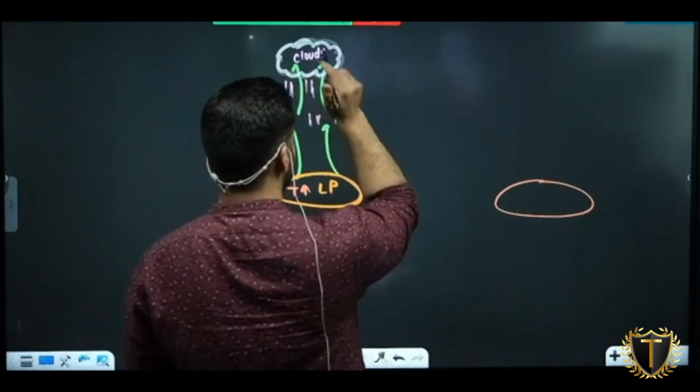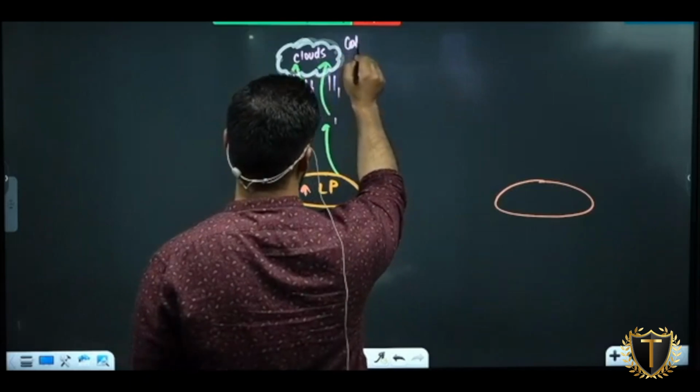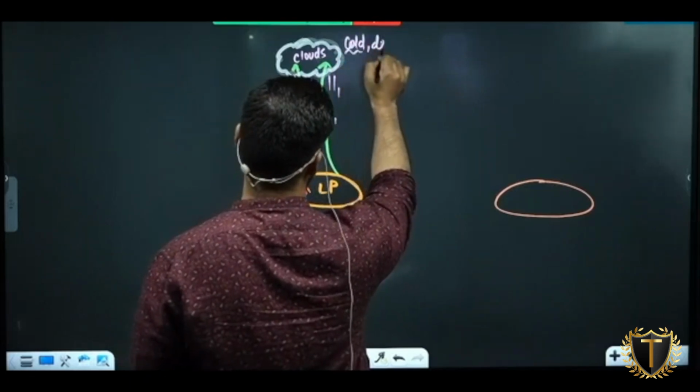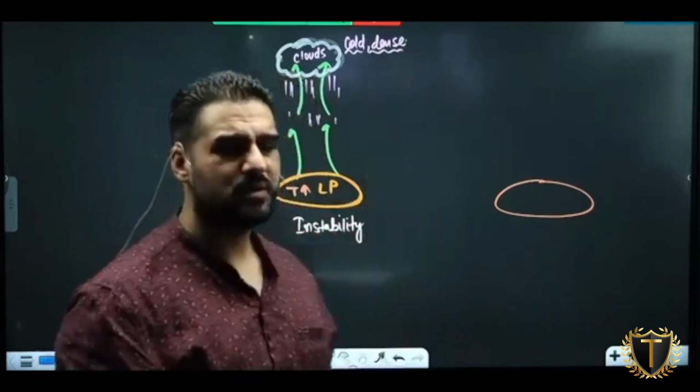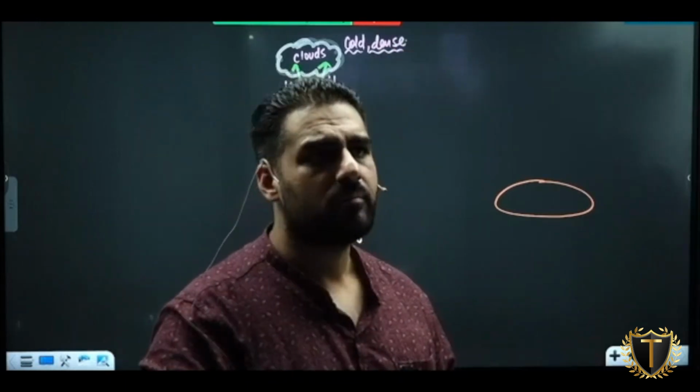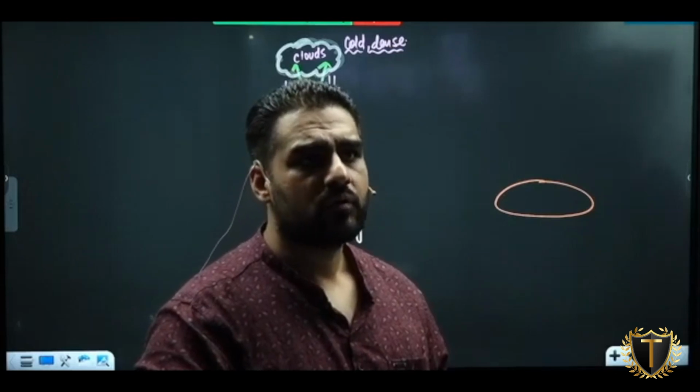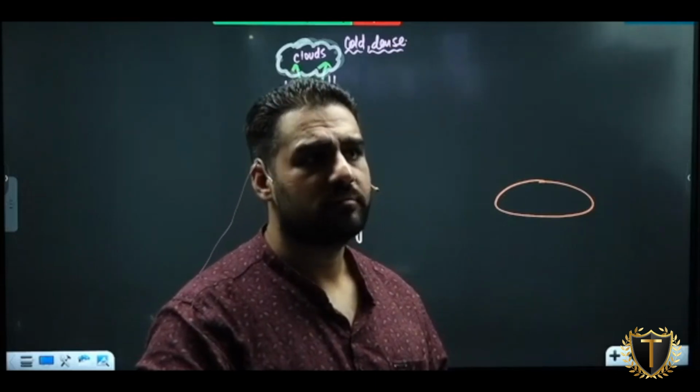As soon as this air rises, can I say it will be cold air, which is very dense? Or can I, in simple layman terms, say it is very heavy air? What is the property of cold air? To sink.